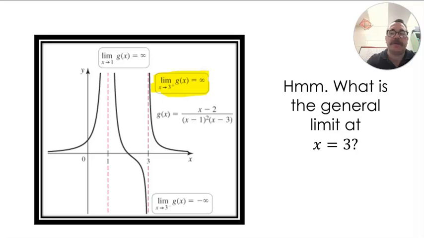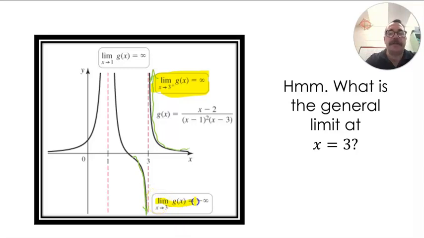That is because as we are moving along our function, as x goes to 3 from the right, this graph right here is just going up towards infinity. Now, as x goes to 3 from the left, the graph is actually dipping downwards like that. It's going to negative infinity.